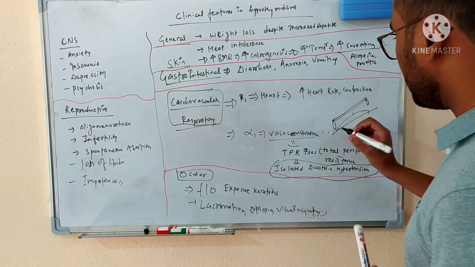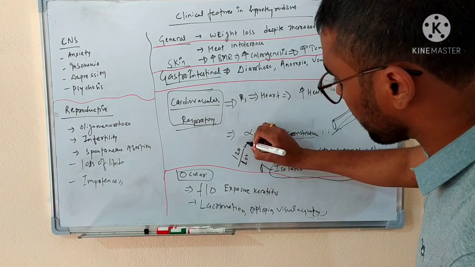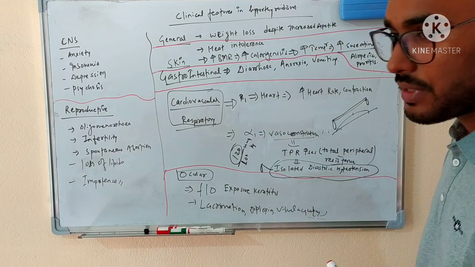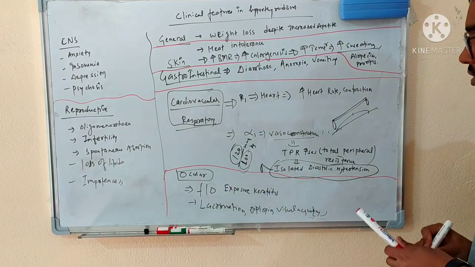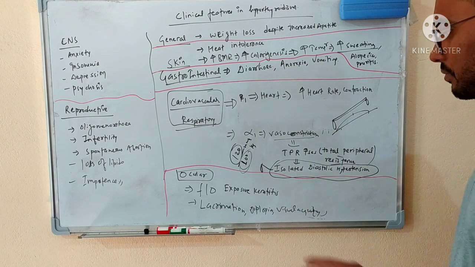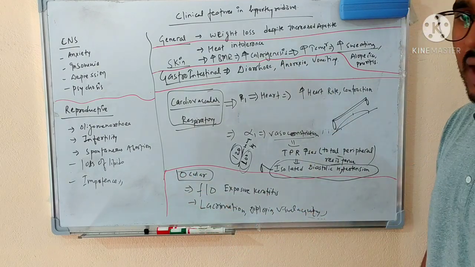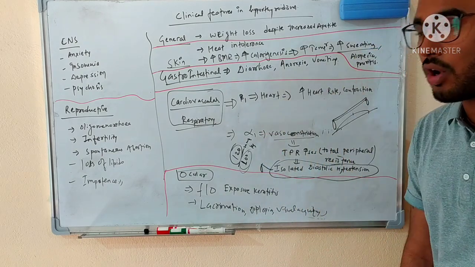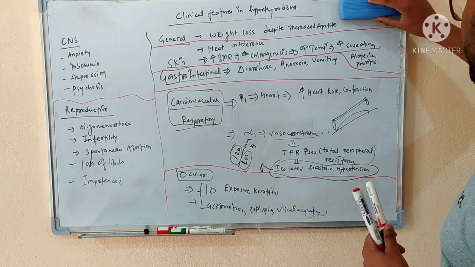What it means, if we take an example, let's suppose any person is having a blood pressure of 120 upon 100 mm of mercury. There the systolic blood pressure is normal, but only the diastolic is increased. So this is an isolated diastolic increase in blood pressure. Such a scenario will be seen in hyperthyroidism. Another thing, in the eye, there can be features of exposure keratitis. As we know, usually the thyroid hormone will basically lead to fibrocyte activation. Let me explain this.